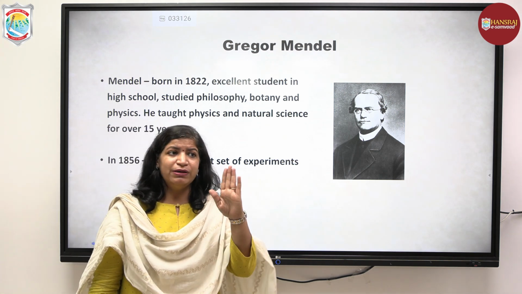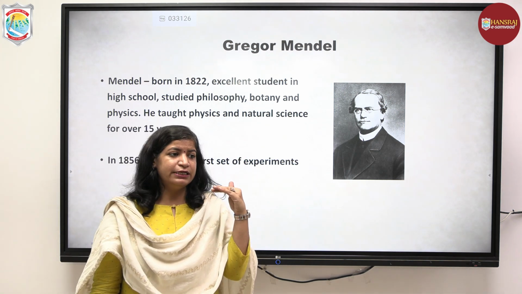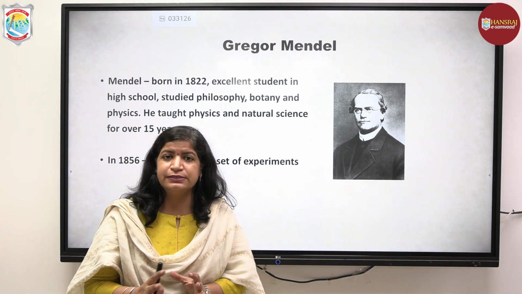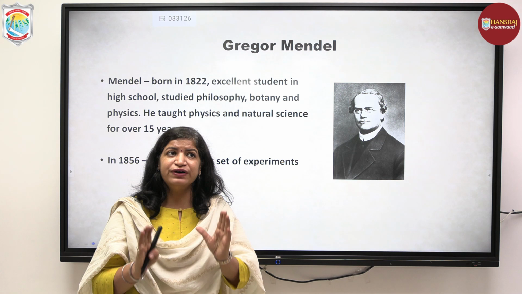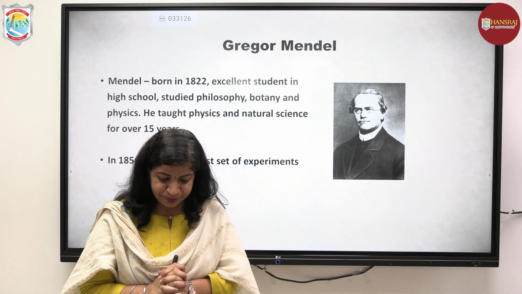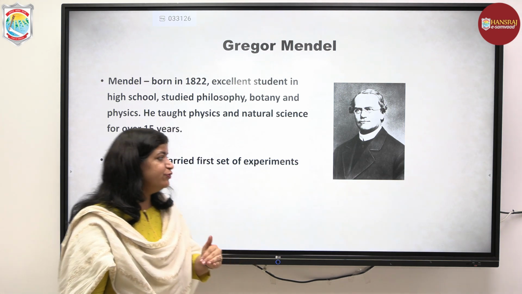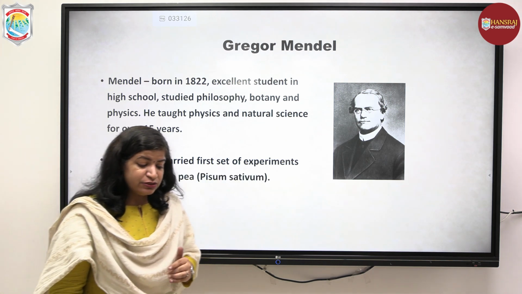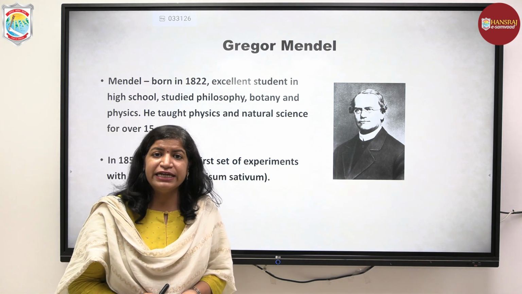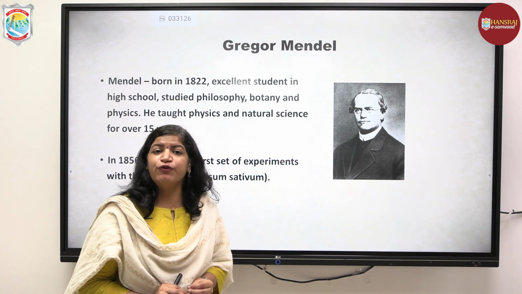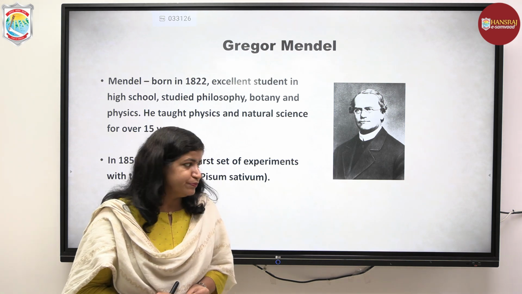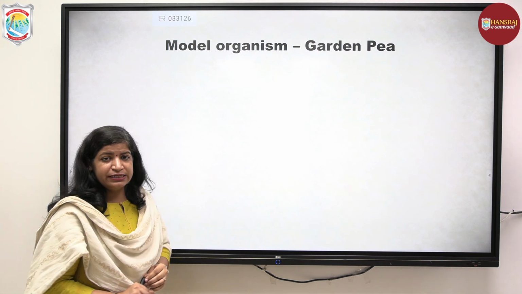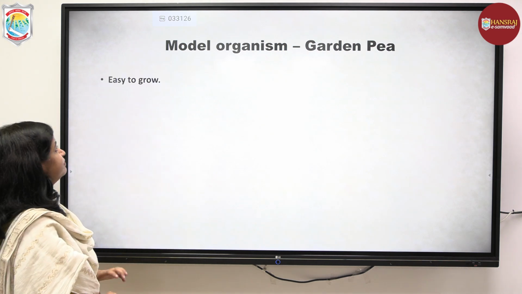So, the problem was, what are the factors or the patterns responsible for the transmission of traits? Before answering, he first planned how to answer those questions. To execute his work, he first made an experimental plan. He chose the right model organism, and in his case, he settled on the garden pea, Pisum sativum.